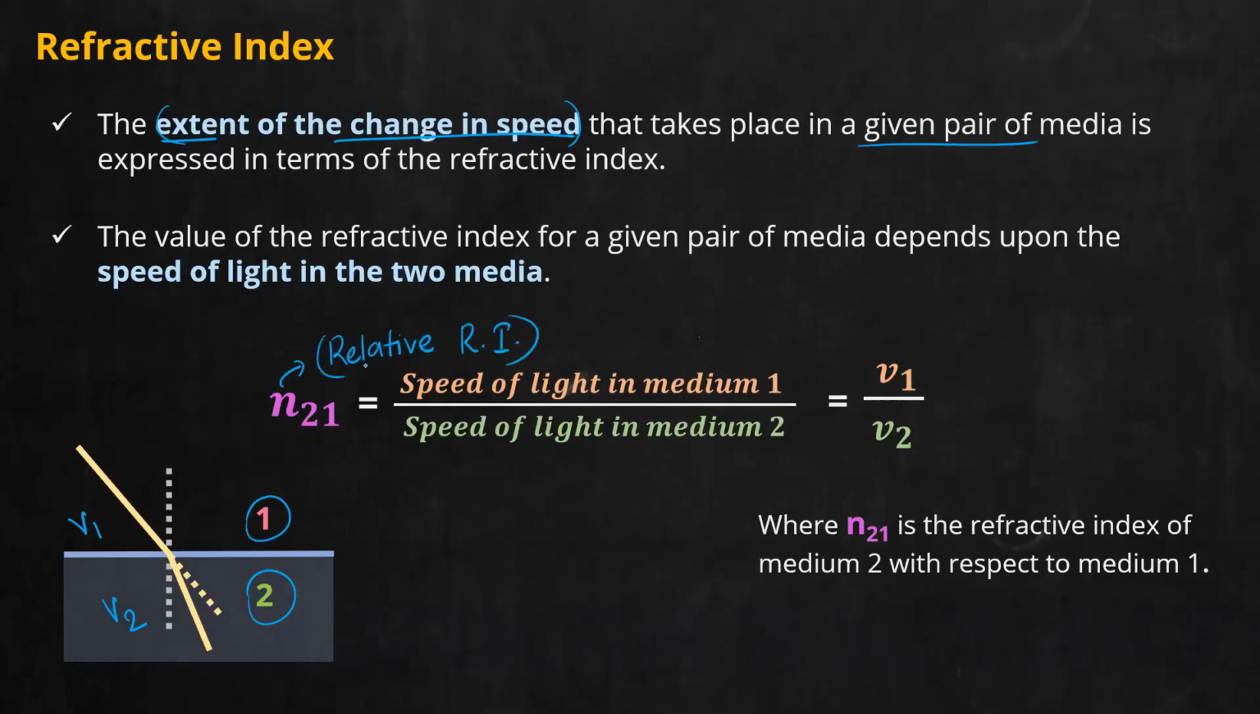Whenever you compare, relative means what? Comparison. When you compare the refractive index of any two given media, this is known as relative refractive index. So N21 is called relative refractive index.